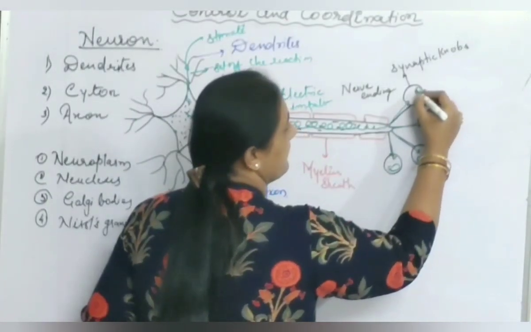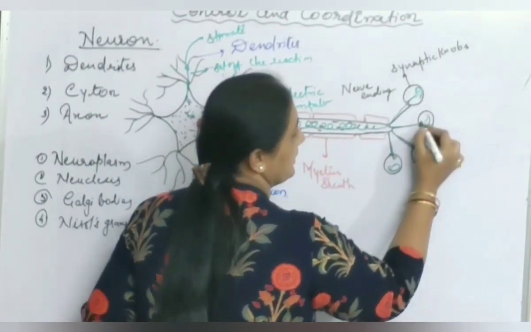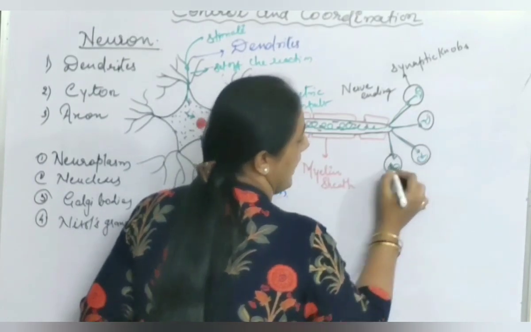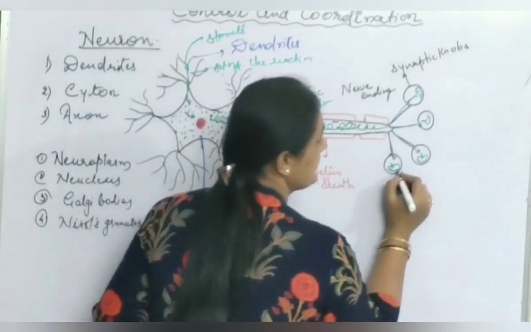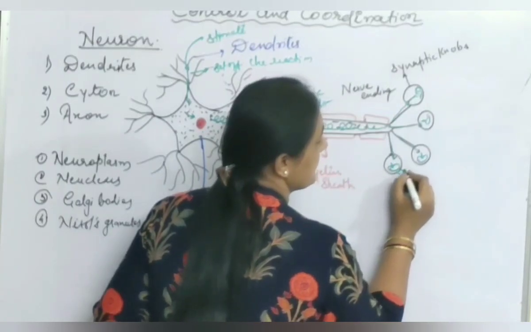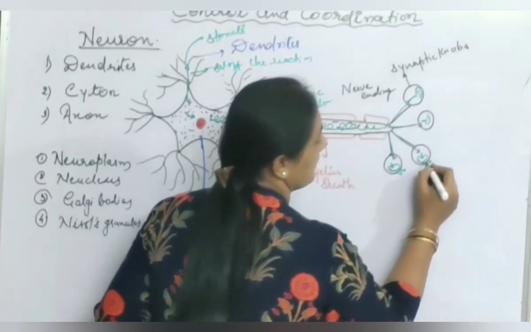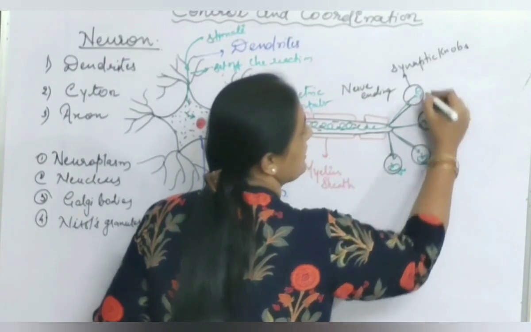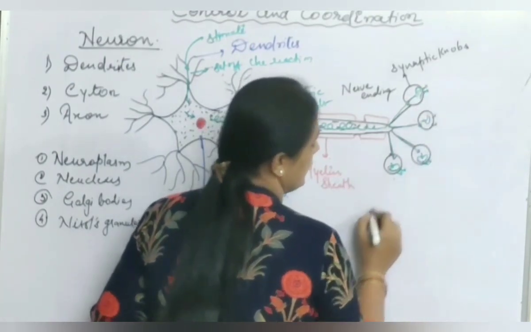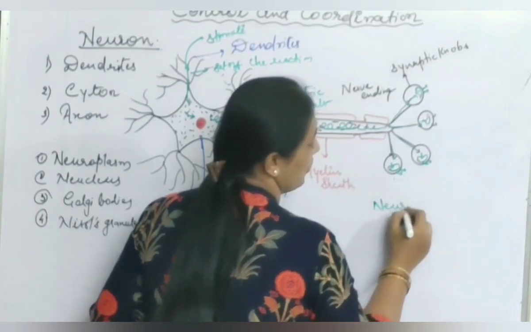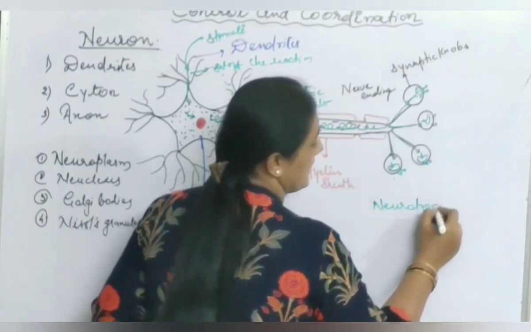What do these synaptic vesicles do? Because of the trigger action of the electric impulse, these synaptic vesicles immediately release a certain chemical, called a neurotransmitter.